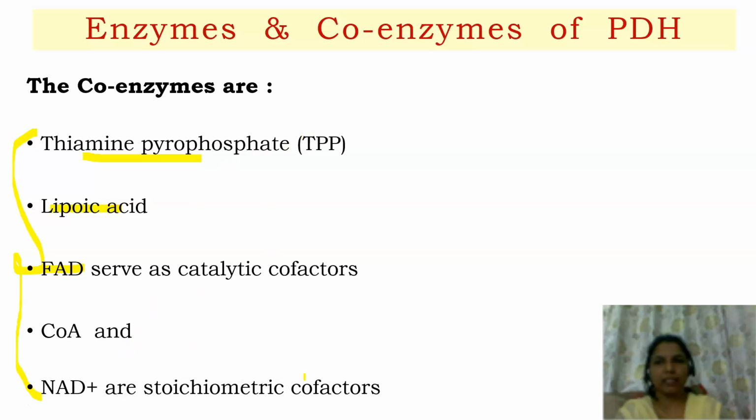Coenzyme A and NAD plus act as stoichiometric cofactors, just to balance the reaction. So the enzymes are E1, E2, E3, and the coenzymes are TPP, lipoic acid, FAD, coenzyme A, and NAD plus.